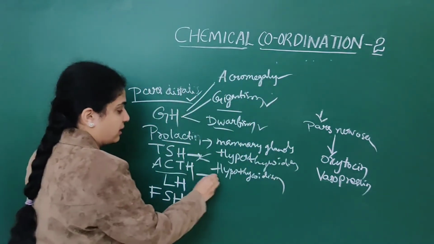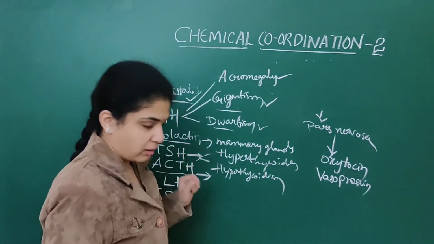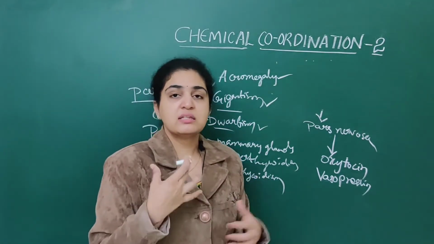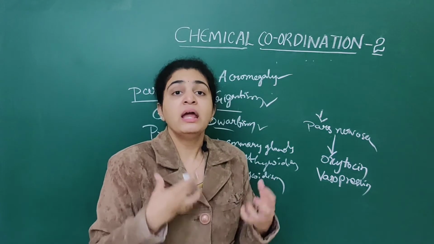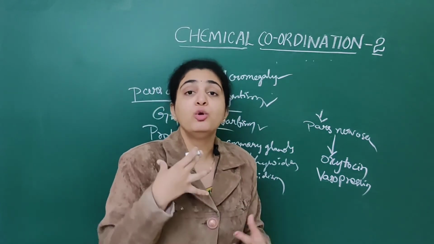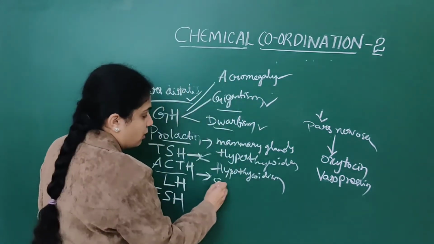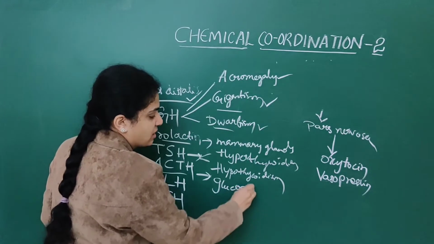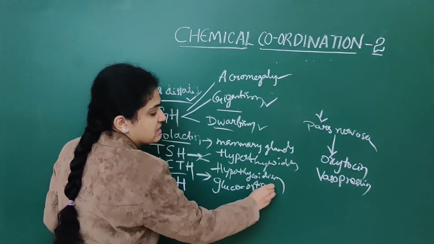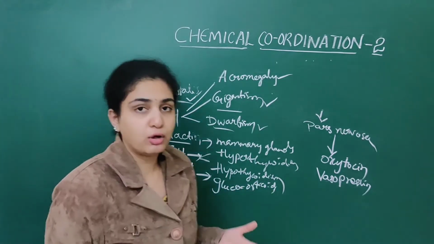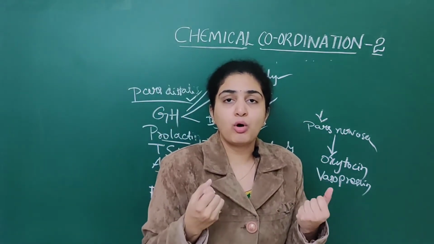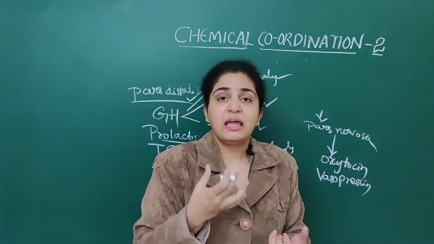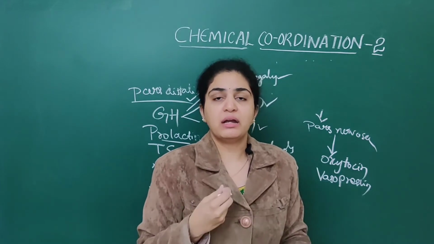When it comes to adrenocorticotropic hormone, it helps in secretion of glucocorticoids. Glucocorticoids play a very important role. Mainly, they help in carbohydrate metabolism.